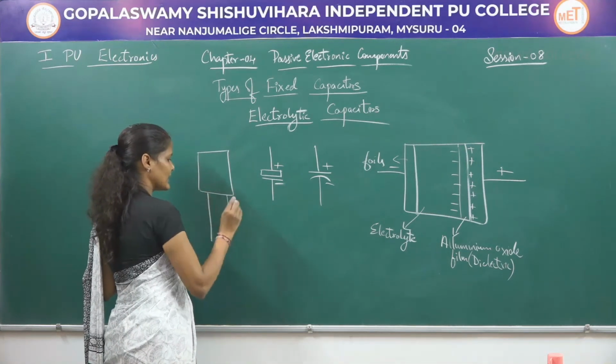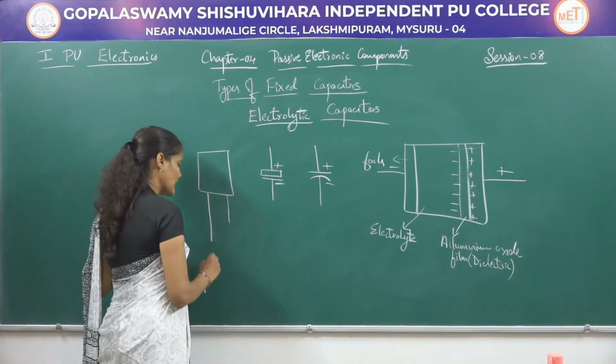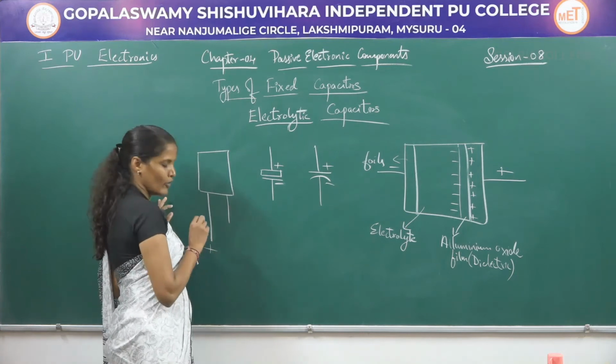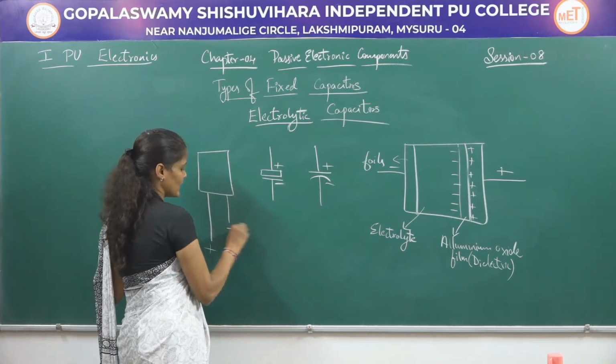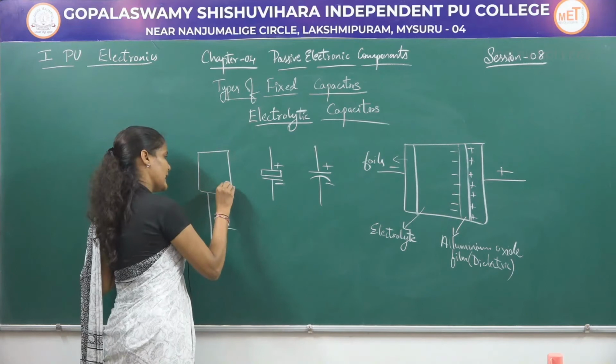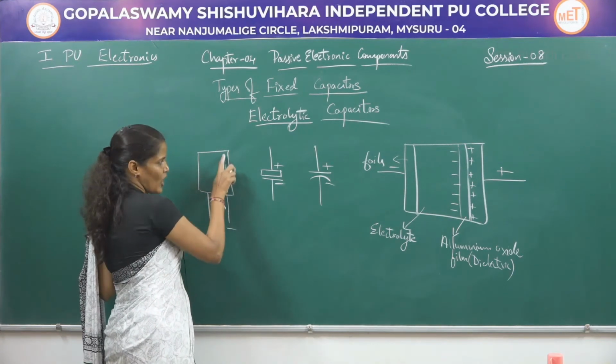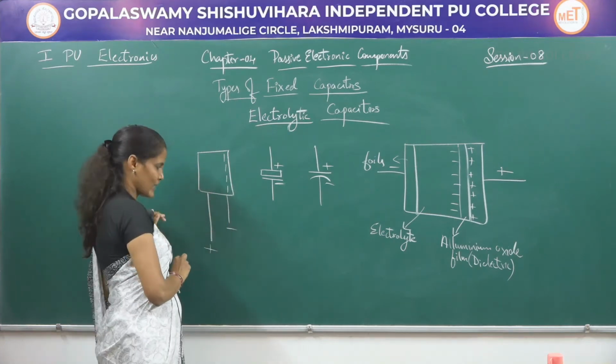One is the longer lead, the other one is the shorter lead. The longer lead is the positive, having a positive polarity, and the shorter lead is negative polarity, and the negative polarity will also be printed on the surface of the electrolytic capacitors.